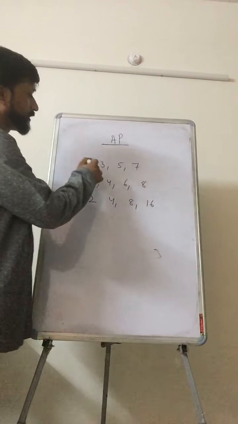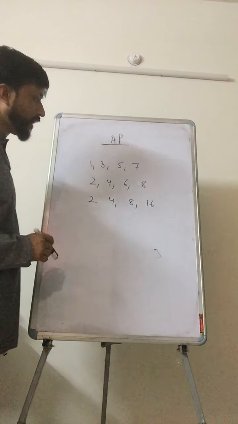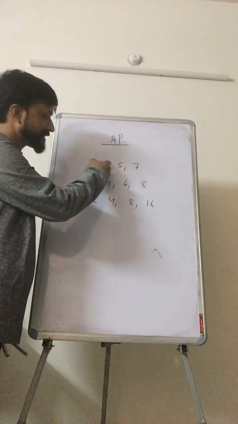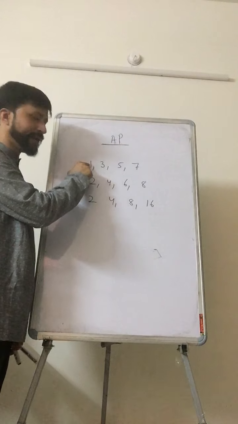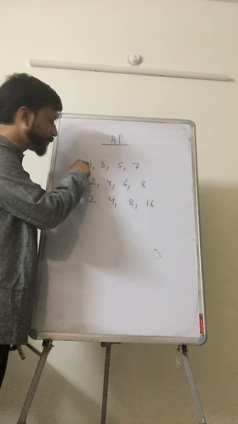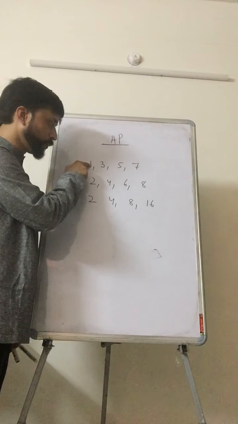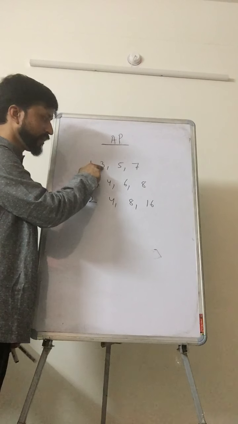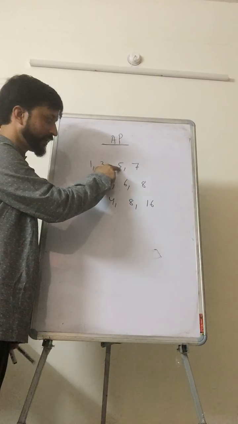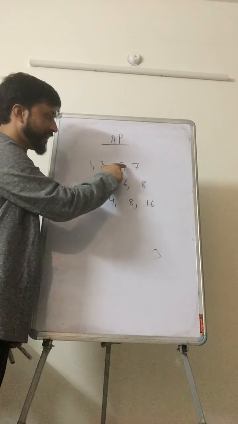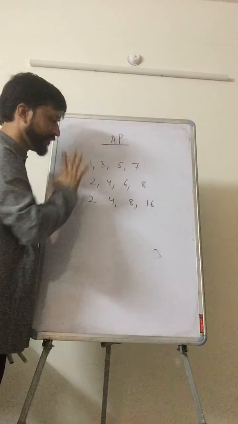See, this is called your sequence. Why? Because the next element we are getting just by adding 2 to the previous one. Means if you add 2 to this, you will get this. If you add 2 to this, you will get this one. And if we add 2 to this, we are getting 7.